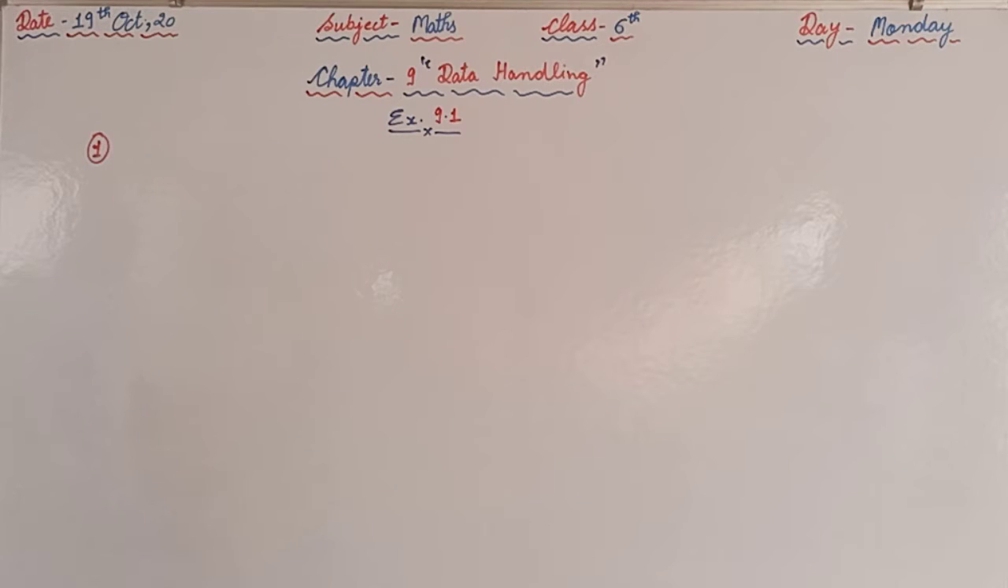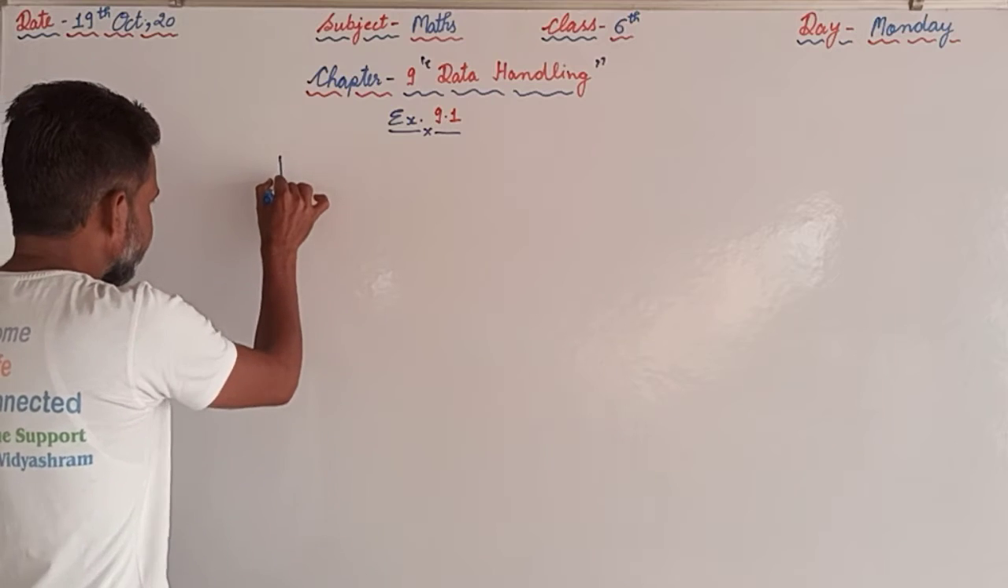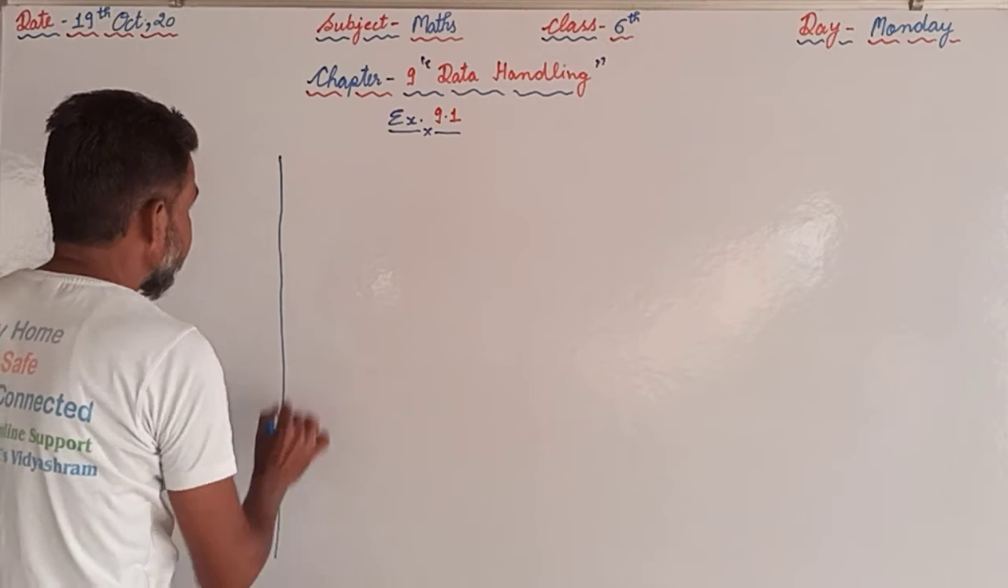That is raw data. The data given in the box is raw data. Now we are supposed to organize that into a tabular form, that is using tally marks. It is given here that we are supposed to use the tally marks. So for that we are supposed to prepare the table.